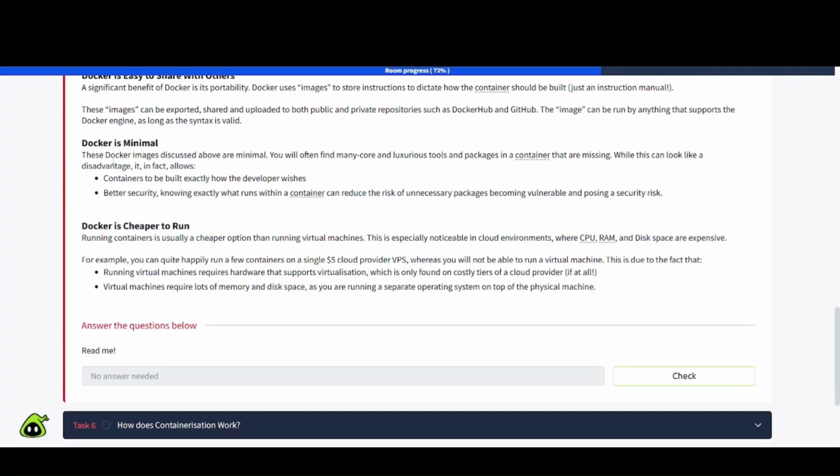Docker is minimal. These Docker images discussed above are minimal. You will often find many core and luxurious tools and packages in a container are missing. While this can look like a disadvantage, it in fact allows containers to be built exactly how the developer wishes. Better security: knowing exactly what runs within a container can reduce the risk of unnecessary packages becoming vulnerable and posing a security risk.